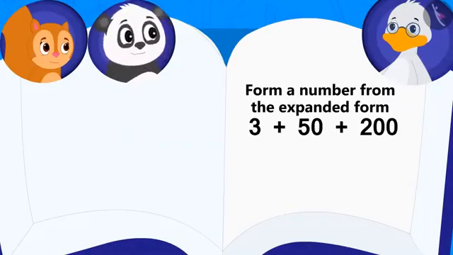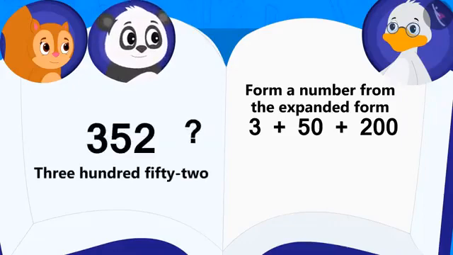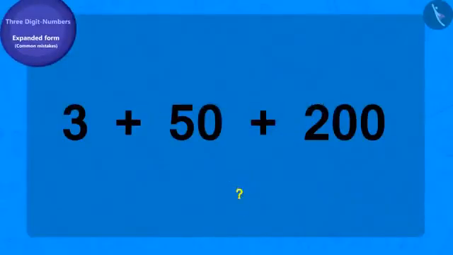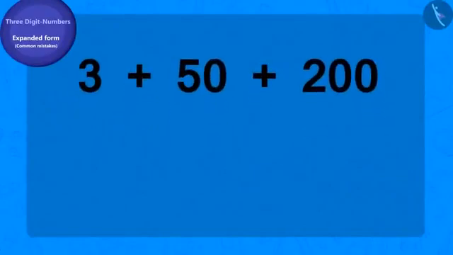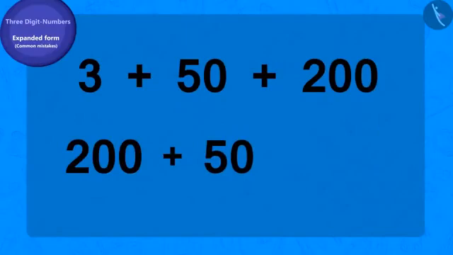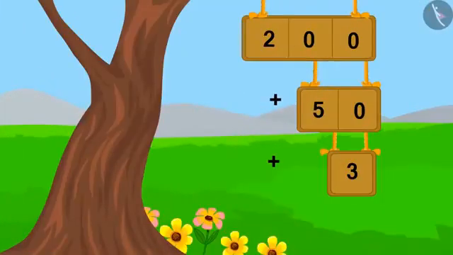Chanda answered at once, 352. Do you think Chanda's answer is correct? This answer is wrong. Uncle said to Chanda, do you know the correct answer? Come, let's solve this riddle together. Children, we always write the expanded form beginning with 3-digit numbers followed by 2-digit numbers, and in the end we write the 1-digit number. Therefore, we will write this expanded form in this way.